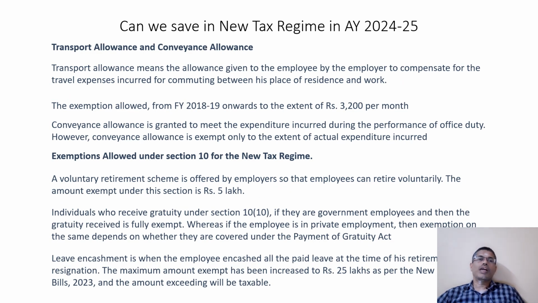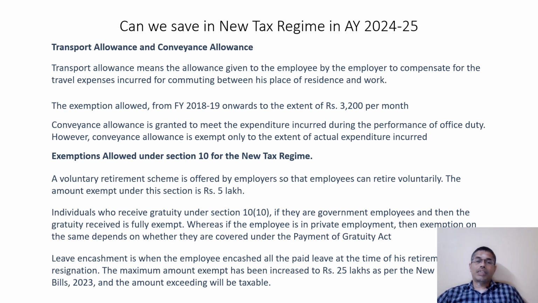Next, transport allowance and conveyance allowance. First, we are going to discuss transport allowance. Transport allowance is to commute the employee from residence to office and back.